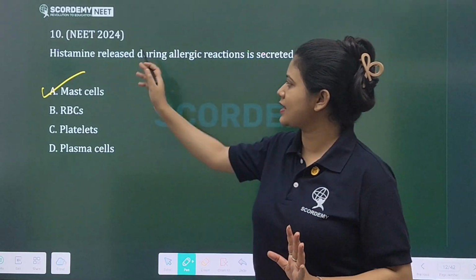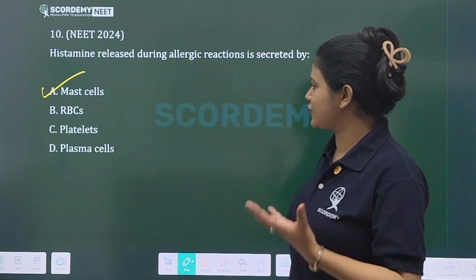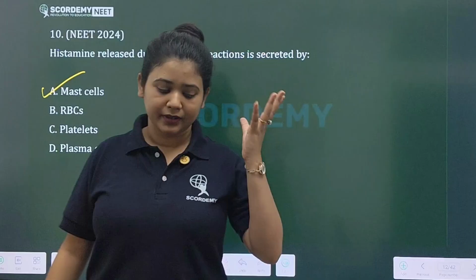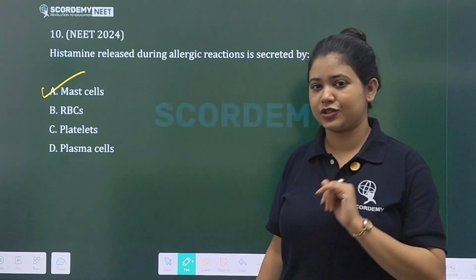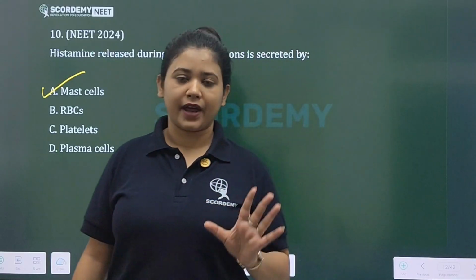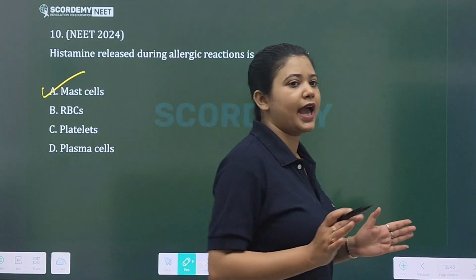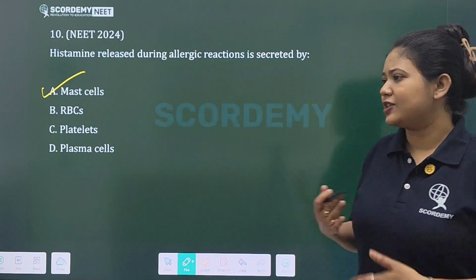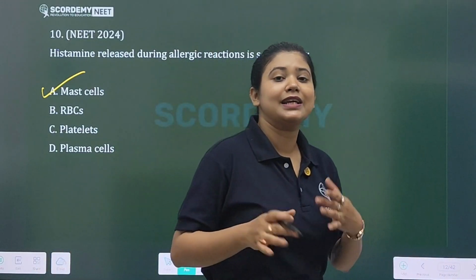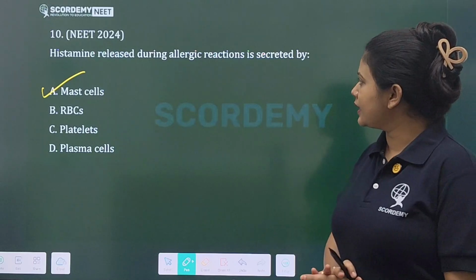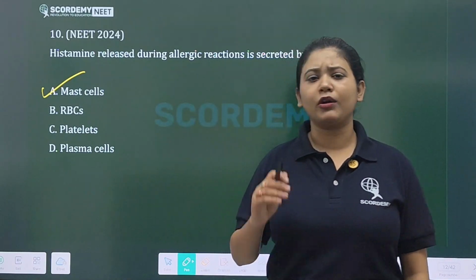Mast cells secrete histamine during allergic reactions, and histamine causes vasodilation and inflammation, along with itching, runny nose and sneezing. All these kinds of symptoms you will experience.